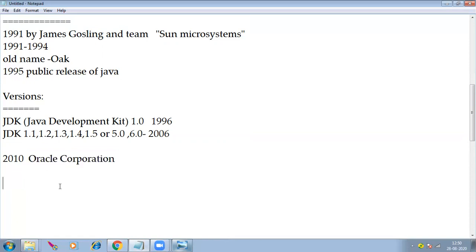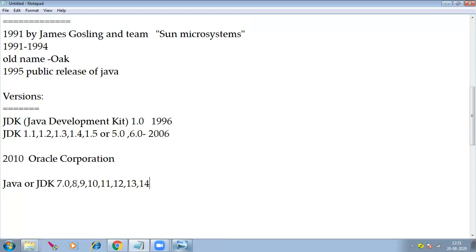Like here, Java or JDK 7.0 or 7, we can say simply. Next, Java 8 or 8.0, Java 9, Java 10, Java 11 is there, 12 is there, then 13 is there, and 14 also is there. Finally, Java or JDK 14 is the latest one.